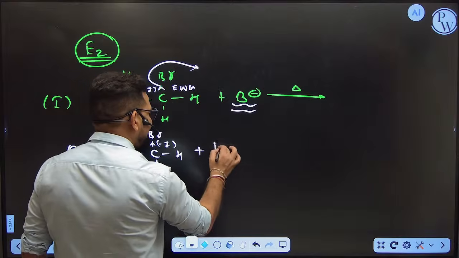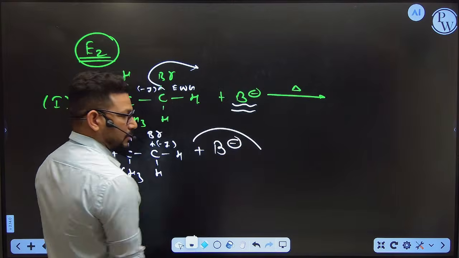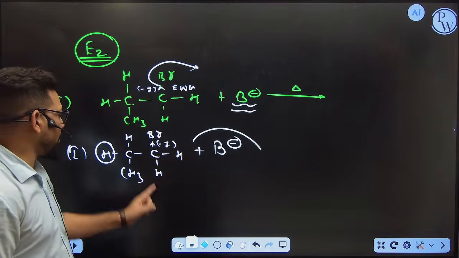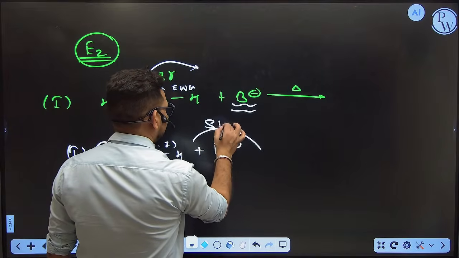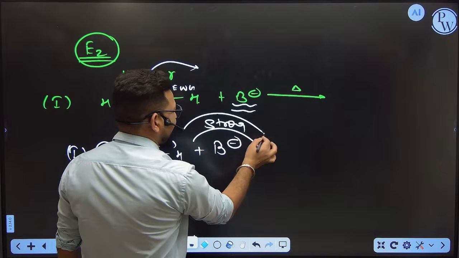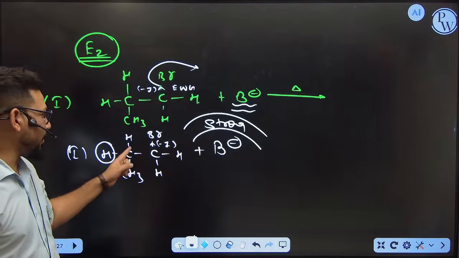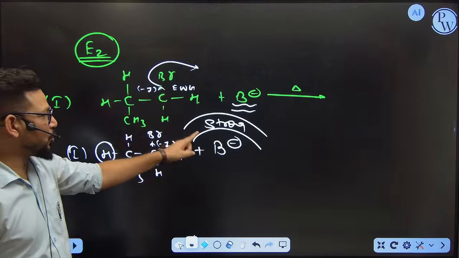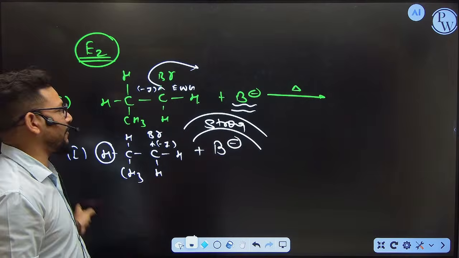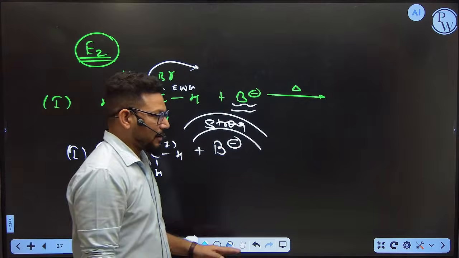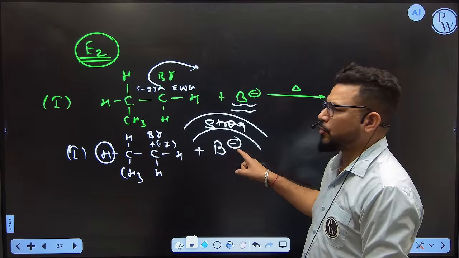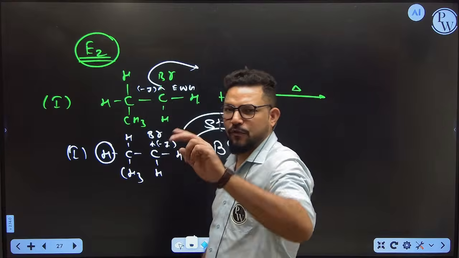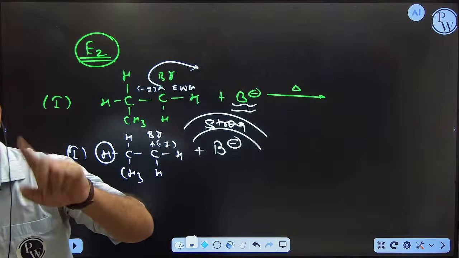So how is the base going to react here? Now the base is going to take the initiative. If you are not going to leave, then I am going to take the initiative. So that's why here the base should be strong. Now you can connect this to SN2 also. Similarly, in SN2, the halogen is not going to be released, so the nucleophile gets stronger, and then it is going to attack from the backside. Similarly here, if the compound is not ready to do anything, then the base is going to take the initiative. So in SN2, the nucleophile should be stronger. In E2, the base should be stronger.